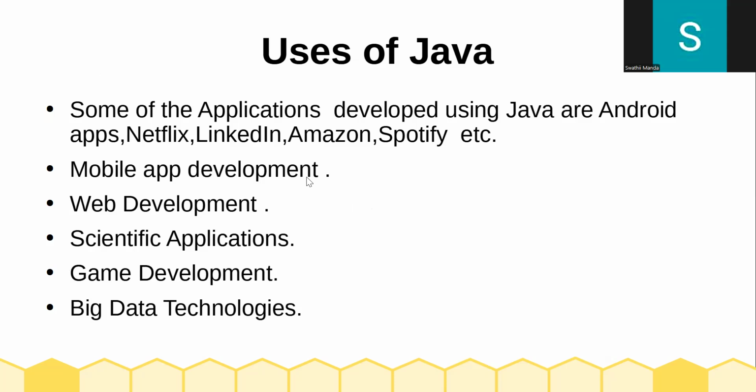These also use Java. By using the Java programming language, mobile applications have been developed, and the mobiles we use today work properly. Web applications, scientific applications that need to store data properly, game development and big data technologies. Okay, these are the main uses of Java, right?